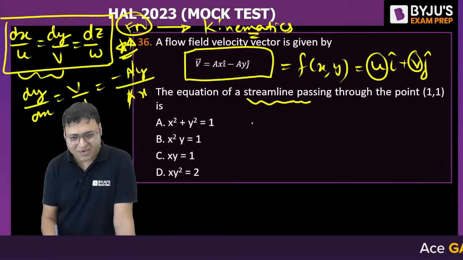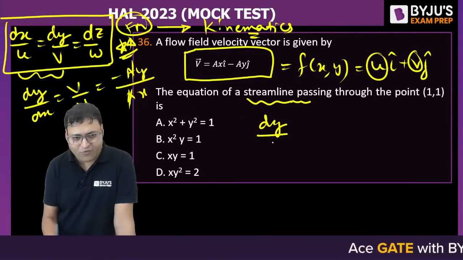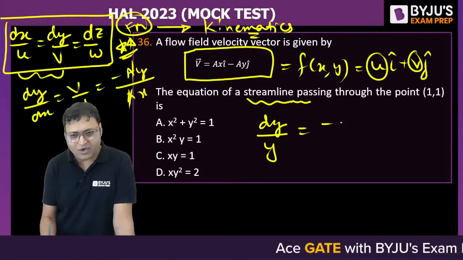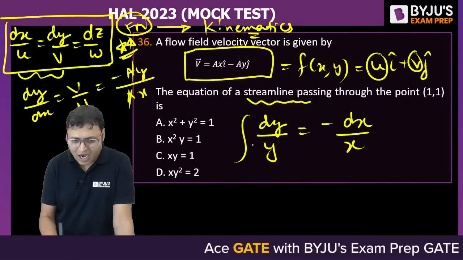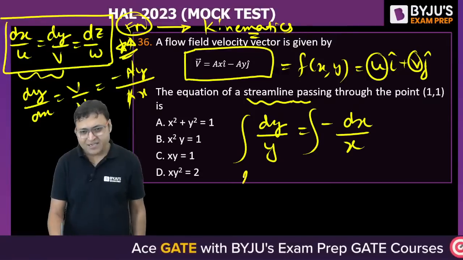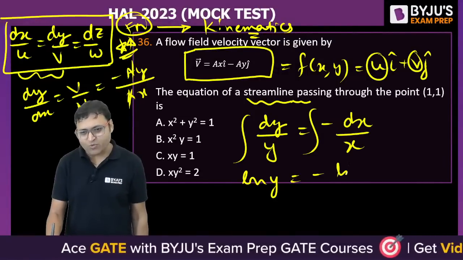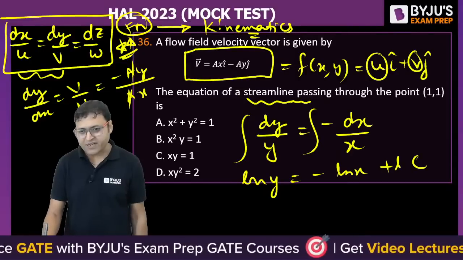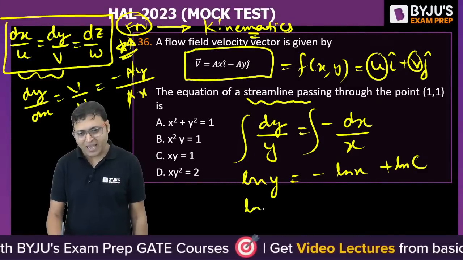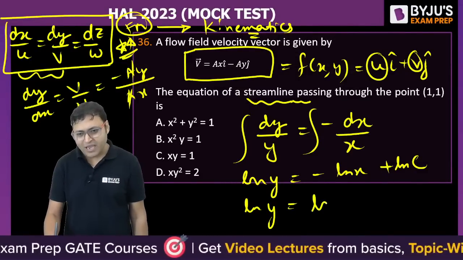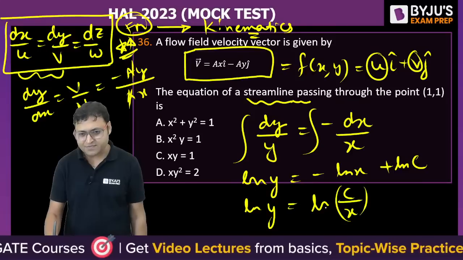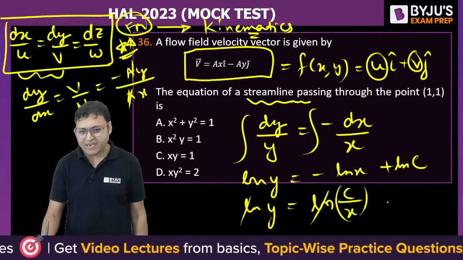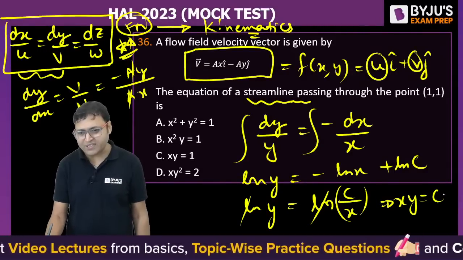If you separate the variables, we can say dy by y is equal to minus dx by x. Now it is time to integrate. So ln y is equal to minus ln x plus a constant of integration, which we can write as ln c. So ln of y is equal to ln of c by x, isn't it? The natural log gets cancelled out. So x into y is equal to a constant.